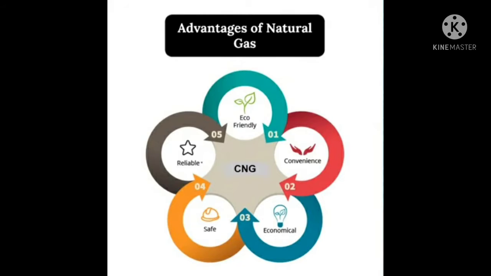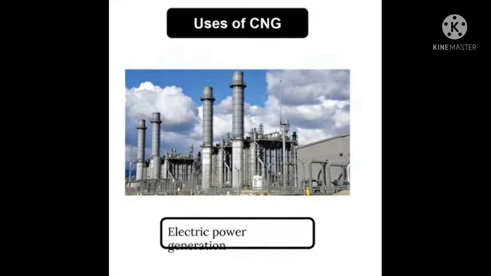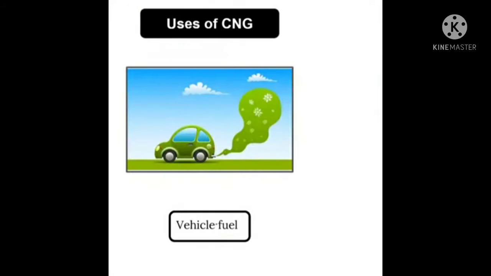Now, what are the advantages of natural gas? Natural gas is eco-friendly. It is very convenient to use, economical, very safe and reliable. Now, what are the uses of CNG or compressed natural gas? CNG is used for power generation. CNG is now being used as a fuel for transport vehicles because it is less polluting. It is also called a cleaner fuel.